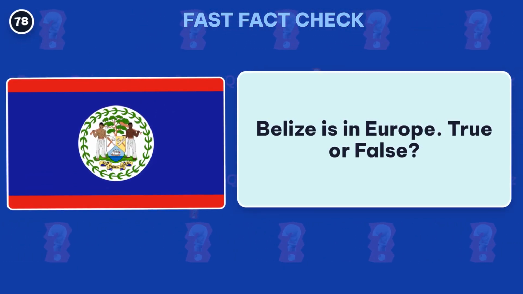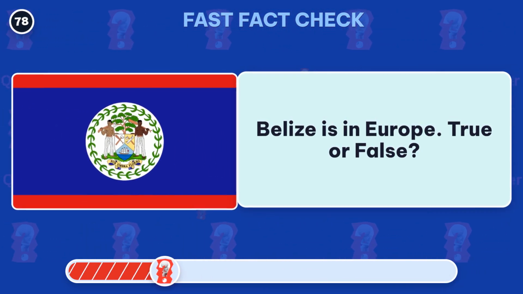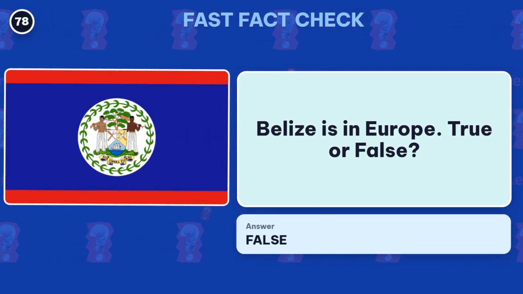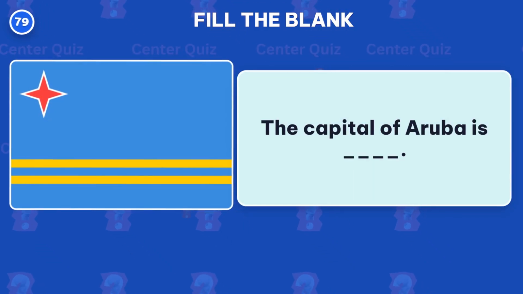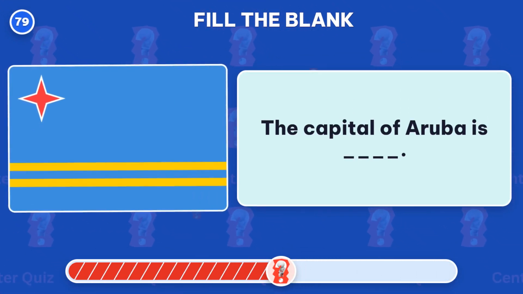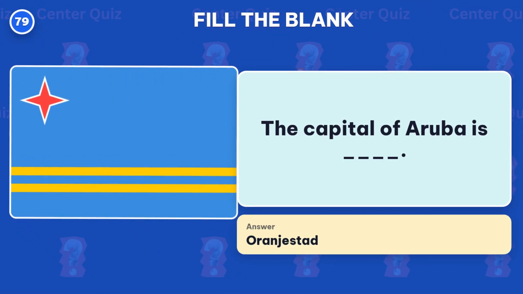True or false? False. Belize is in the Americas. Fill in the blank. What is the capital of Aruba? The missing answer is Oranjestad.